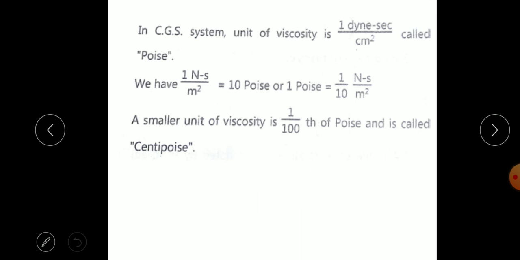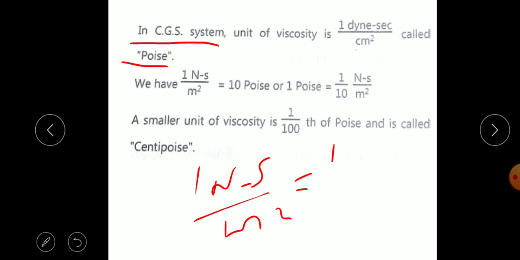The CGS unit, dyne second per centimeter square, is also called poise. So 1 Newton second per meter square is 10 poise. A smaller unit is the centipoise; 1 upon 100 of a poise is called a centipoise.